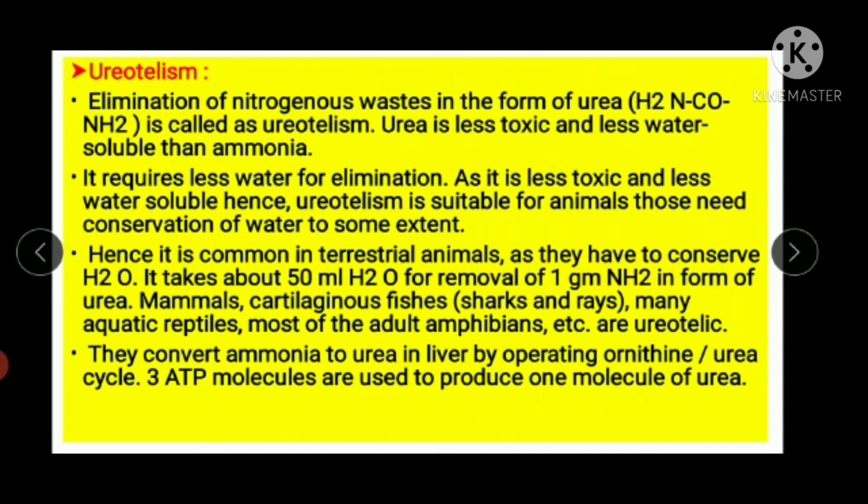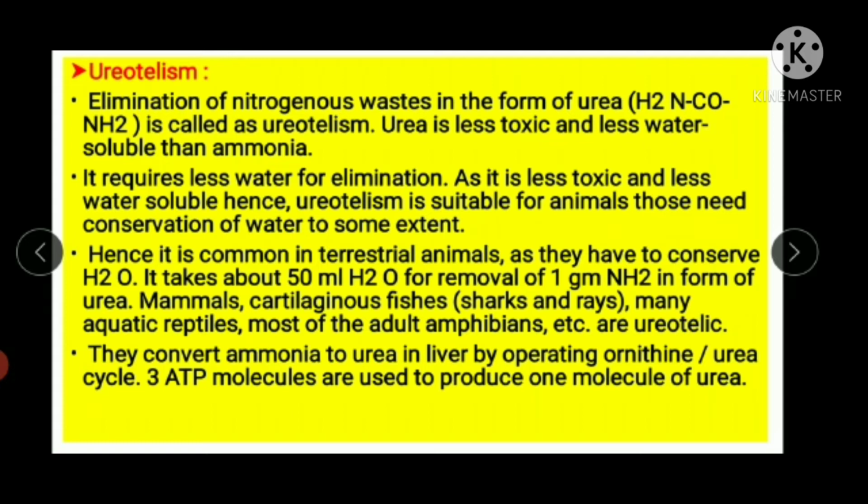As they have to conserve water, it takes 50 ml water for removal of 1 gram of ammonia in the form of urea. Mammals, cartilaginous fishes like shark and rays, many aquatic reptiles, most of the adult amphibians, etc., they are ureotelic.